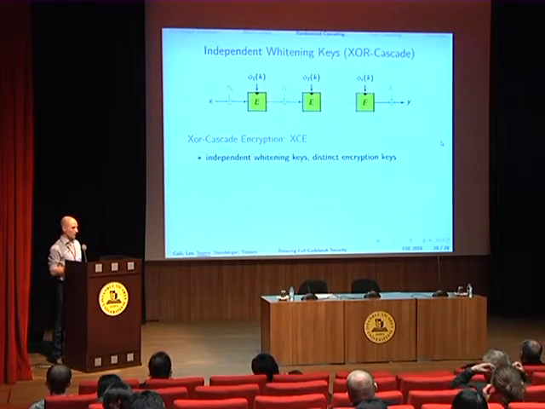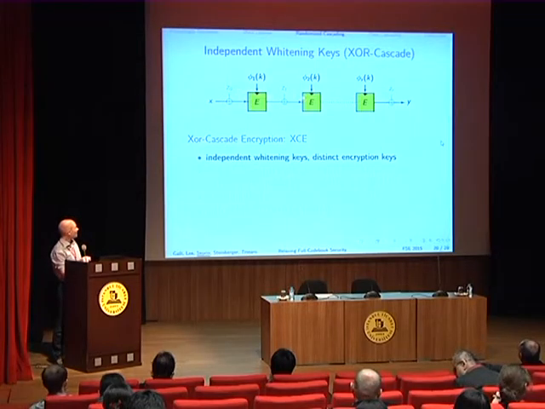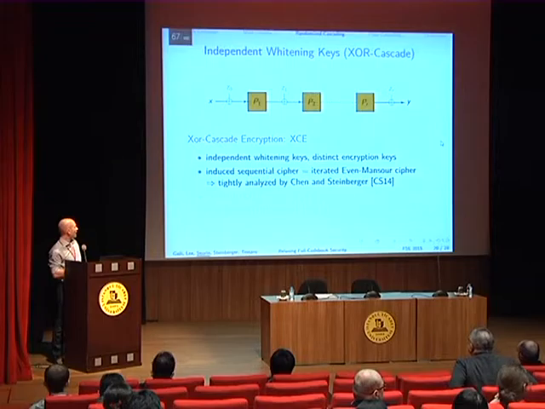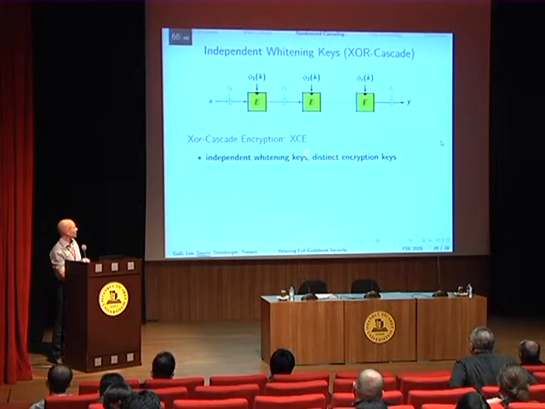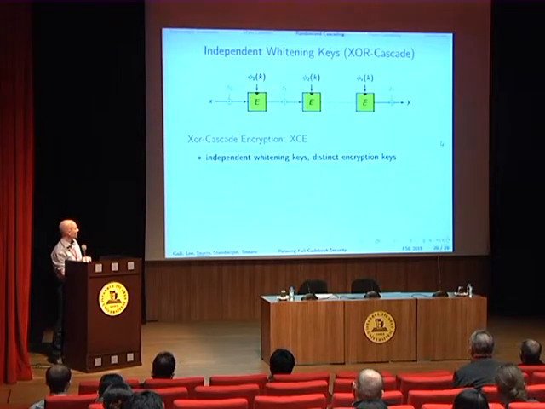We also have results for what we call XOR cascade. By XOR cascade, I mean with independent whitening keys. So now we consider a larger number of rounds than just 2, but with independent whitening keys.